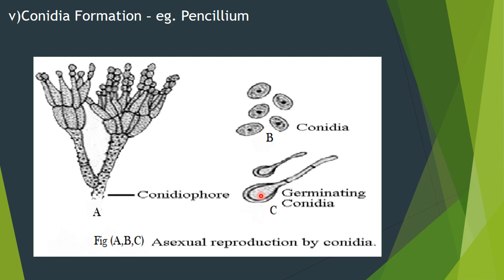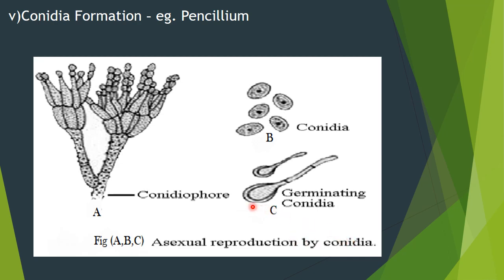It is very important in medicinal production, in the production of the antibiotic penicillin, which is extracted from Penicillium. We have gone through this example in 11th standard also. Here you remember its mode of reproduction, that is by conidia formation.